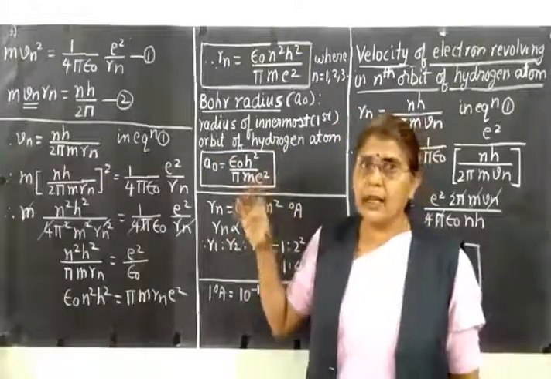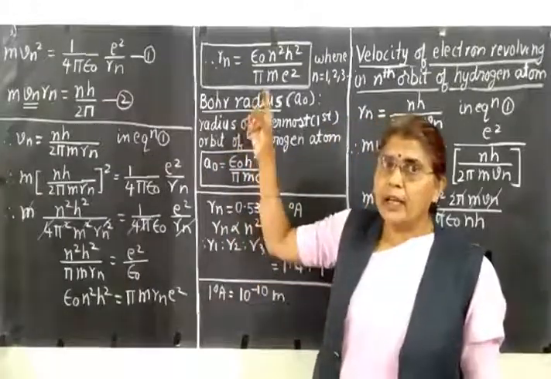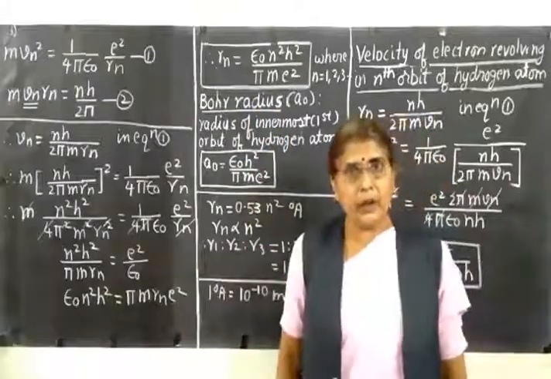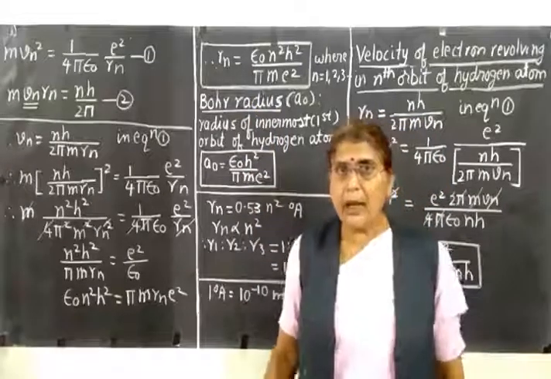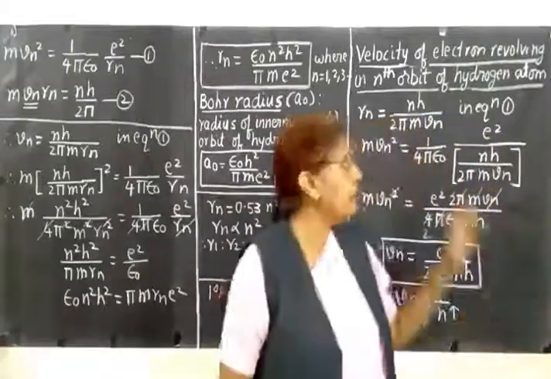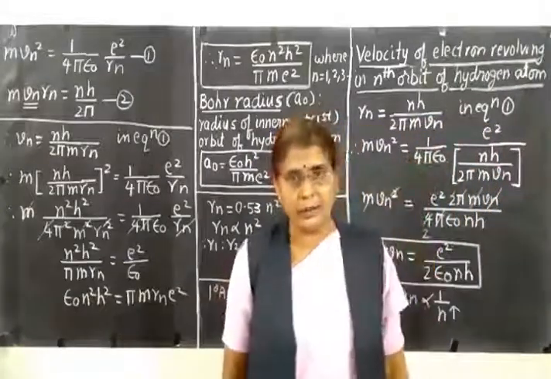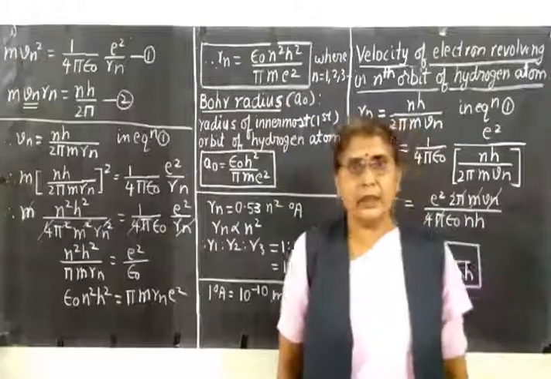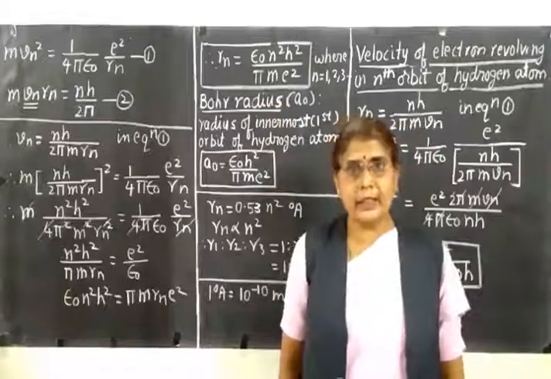The question was, derive an expression for the radius of the nth orbit of the electron in the hydrogen atom, hence write an expression for the Bohr radius. And the other one is the derivation for velocity. So this is all for today's session. Thank you.